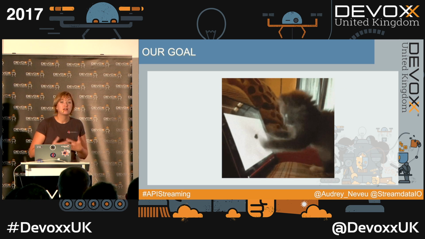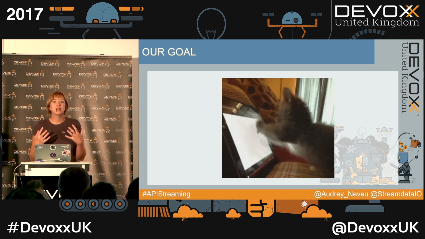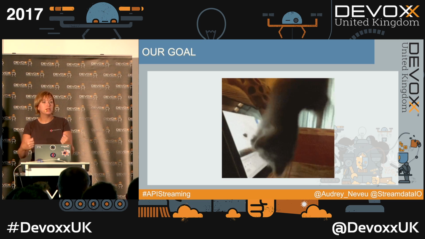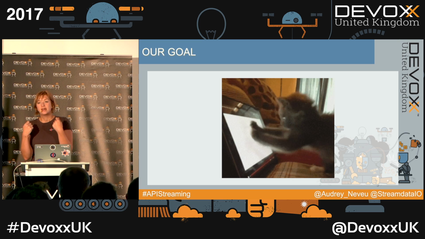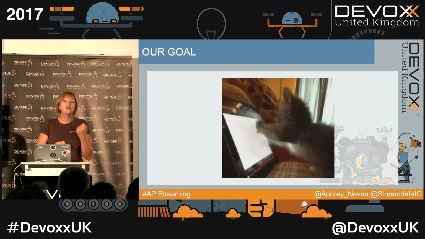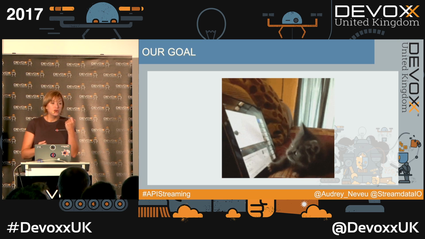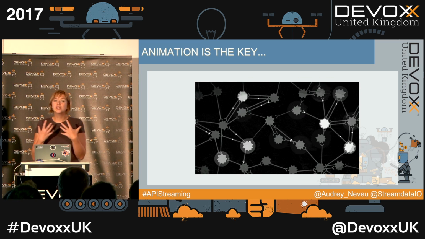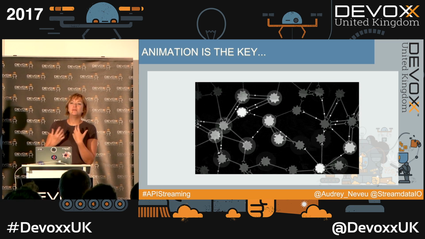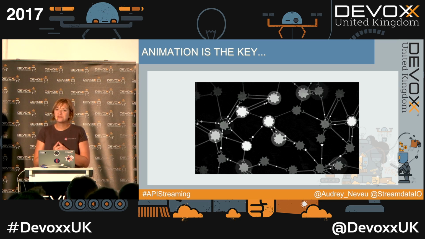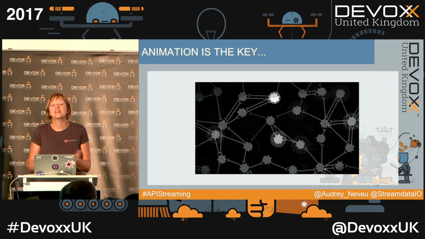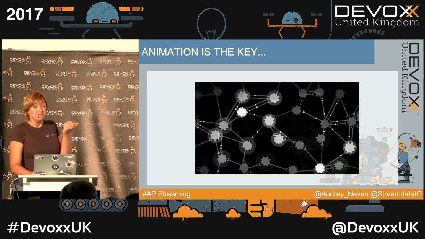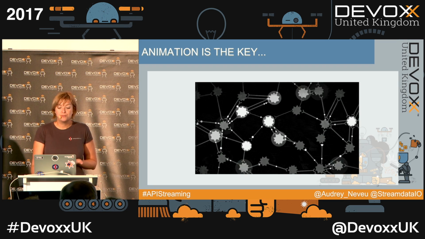The problem with mobile applications is that the mobile market is completely packed. It becomes very, very hard when you launch new applications to acquire users, especially active users, and even more to retain them. So we have to make them addicted. And we know that to keep our users' interest alive, animation is the key. So that's the reason why I will be using GIFs instead of bullet points. I know you are all completely mad about bullet points. I'm sorry. But do you know why animation is so important?